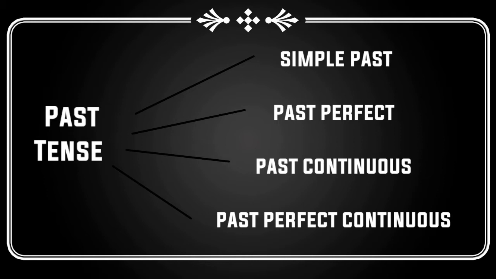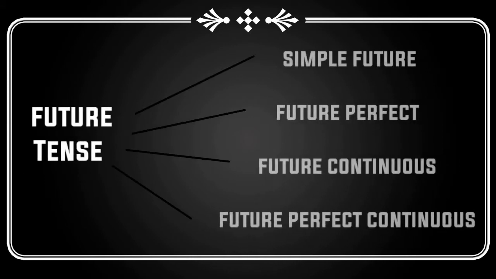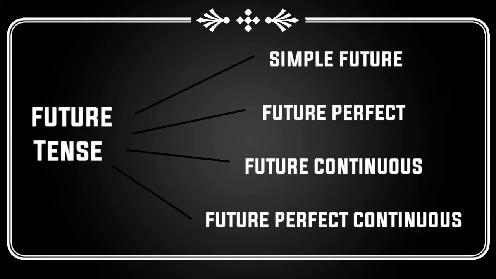For example, in past tense: past simple, past perfect, past continuous and past perfect continuous. Then in future: simple future, future perfect, future continuous, future perfect continuous.